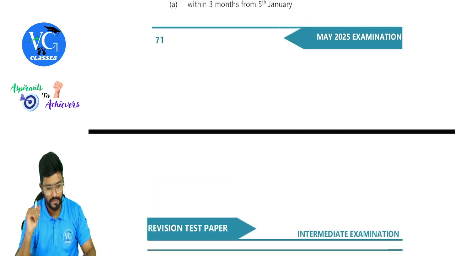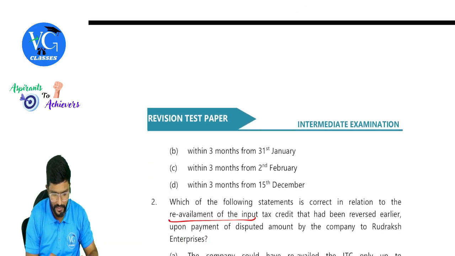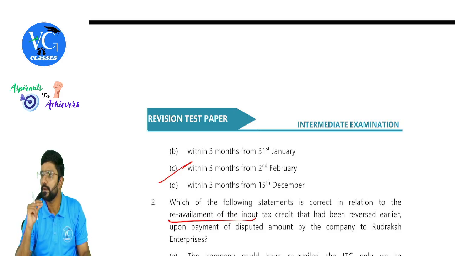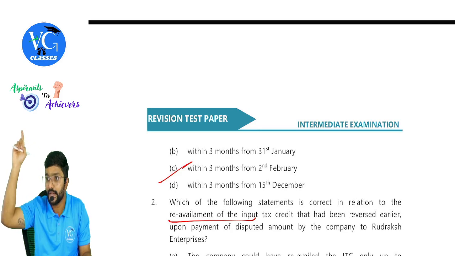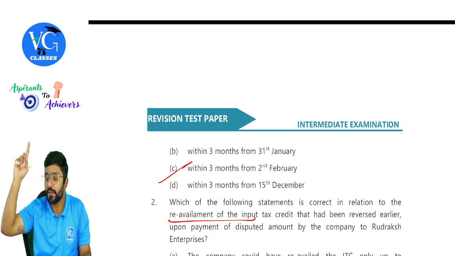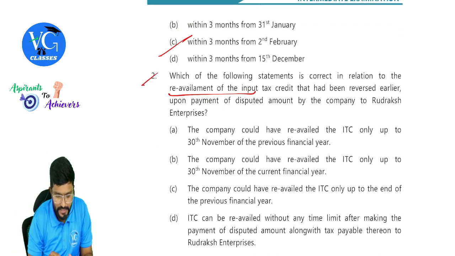So here they have told within 3 months. No need to worry about the date. Within 3 months from 2nd February. The exact date they have not asked, only the timeline. Within 3 months from 2nd February. Guys, hope you got it. 3 months from the effective date of cancellation or date of cancellation order, whichever is later. Please be careful.